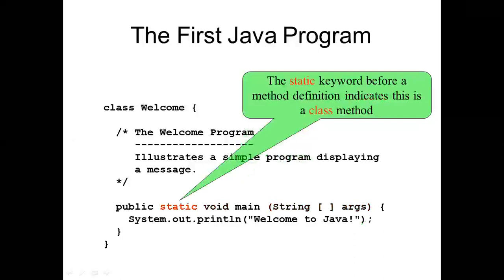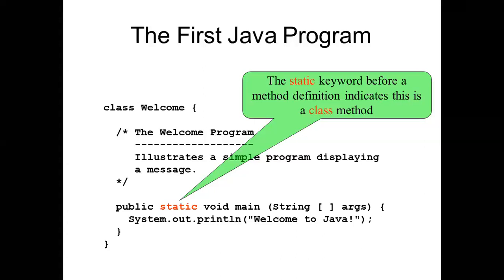Now what is static? Static is a keyword. The static keyword before a method definition indicates this is a class method. It is a sort of class static. You are already aware of such words because you have studied C or C++.